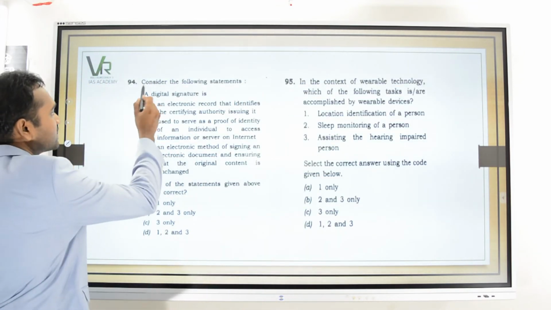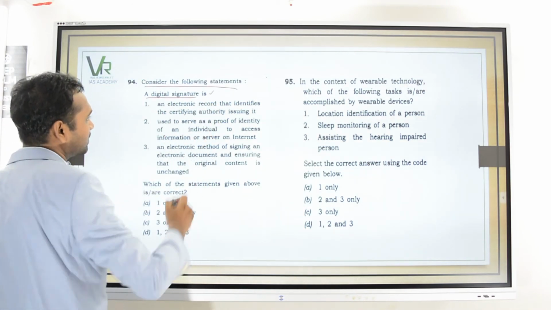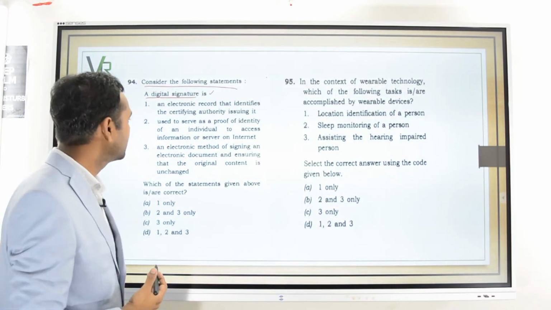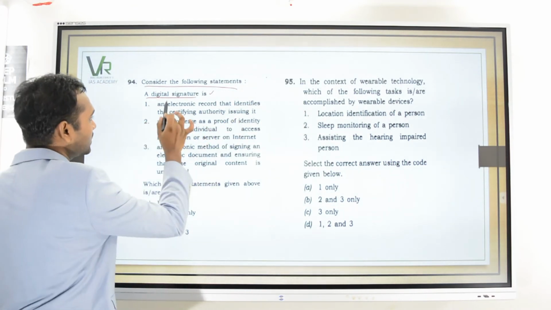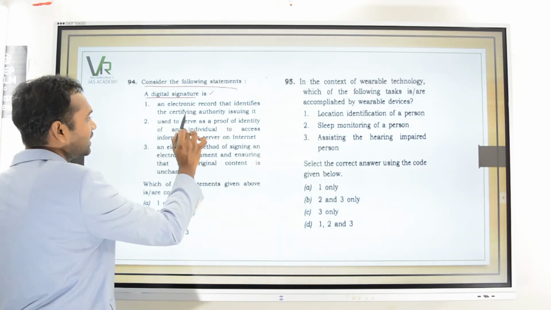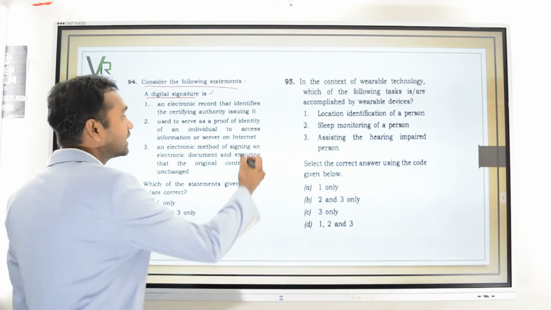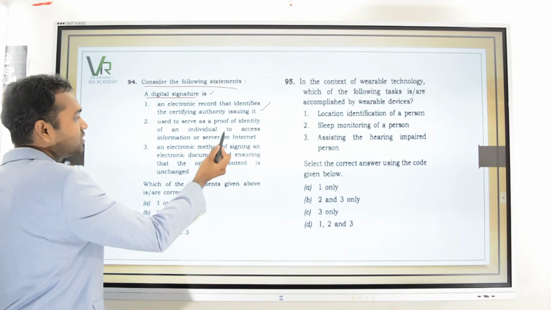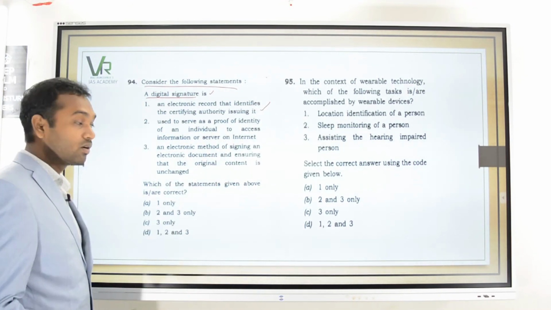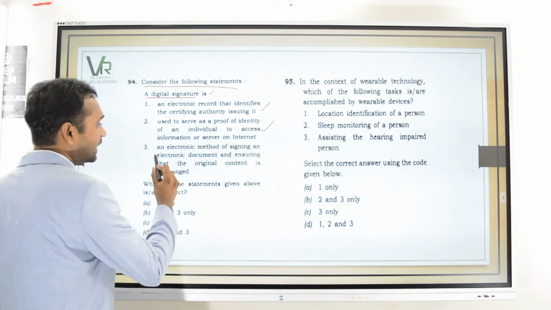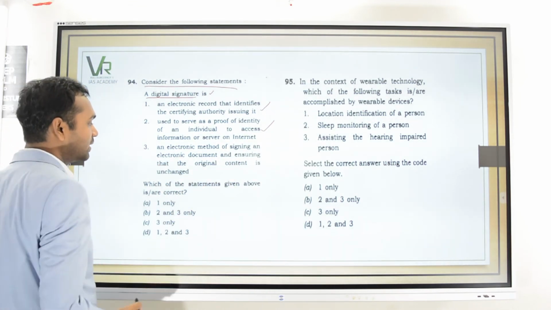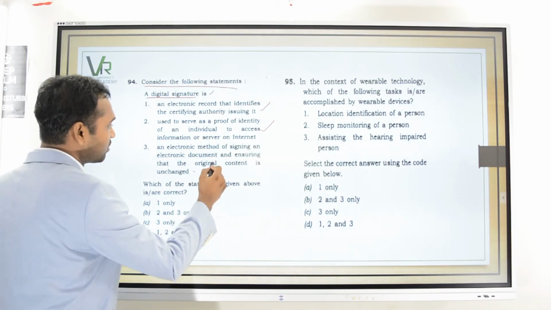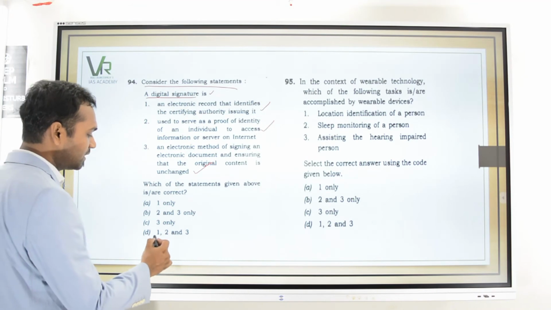So here in this question you can see, consider the following statements in a digital signature. So this topic is from the e-governance, that is electronic governance in detail. What is digital signature? It is an electronic record that identifies the certifying authority that is issuing it. This statement is correct. Used to serve as a proof of identity of an individual to access information or server of the internet. That is also correct. Then an electronic method of signing an electronic document and ensuring that the original content is unchanged. This is also correct. So the answer will be 1, 2, 3.